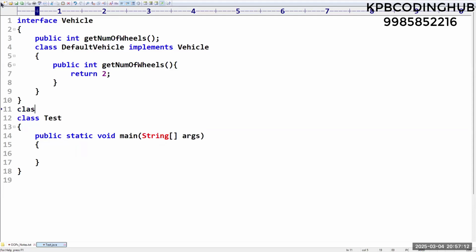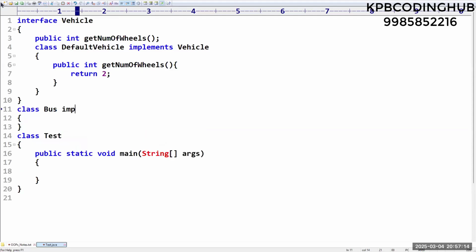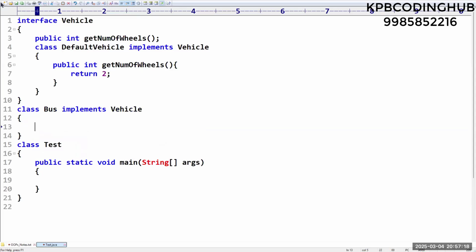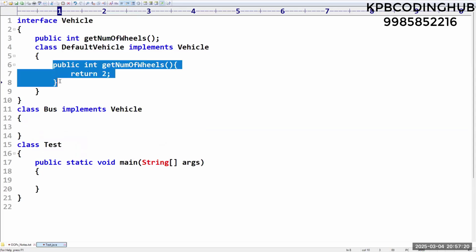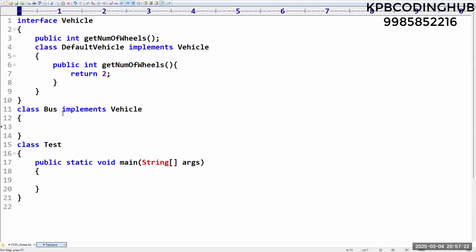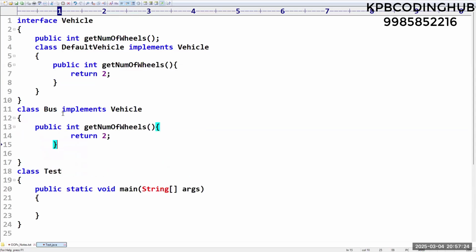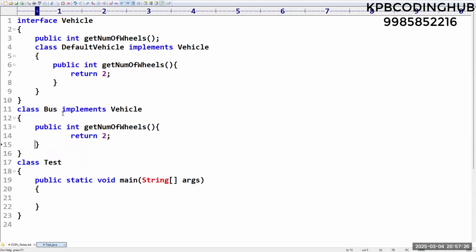Now observe. Class Bus implements Vehicle. Then what we need to do? Sir, we have to override this method. Now how many wheels will be there for a bus? Let me take 6. It is a general implementation. Up to this, no doubt, right? Now observe.